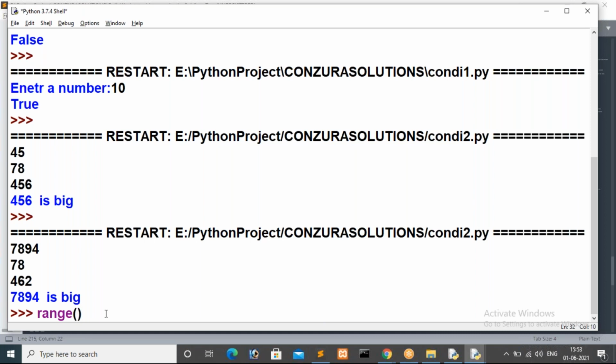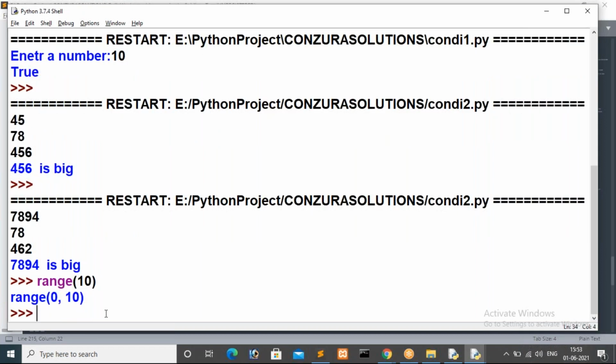First we will see the minimum value. I'm giving range of 10. Here I specified only one parameter, but after executing, the interpreter displays range of 0 comma 10. In that case, you have to assume the range method with a single parameter.